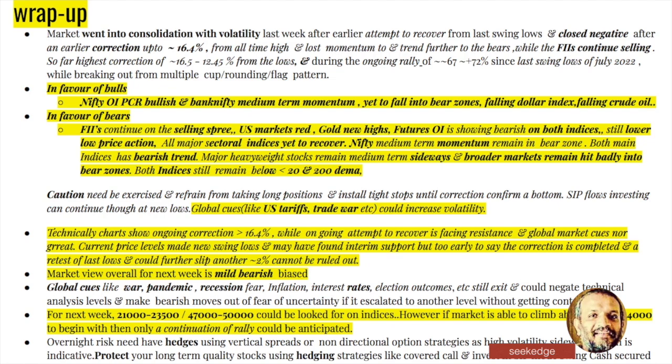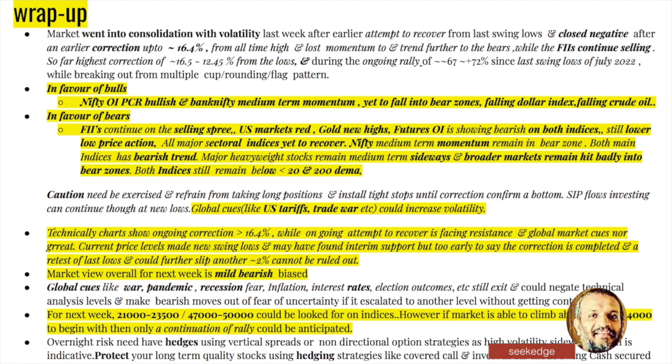So the market went into consolidation mode last week, but in a volatile manner. Remember, there was an attempt to recover the previous week from the swing lows. At the same time, Banknifty made a new swing low this week after a long time, but it managed to bounce up immediately from there. The correction in the Nifty is about 16 to 16.4%, and Banknifty about 16 to 12.45%. But the rally is about 70% from the 22 lows, over about 2.5 years. So that's the kind of rally we're talking about, and the correction is still not that big, especially in the Banknifty.